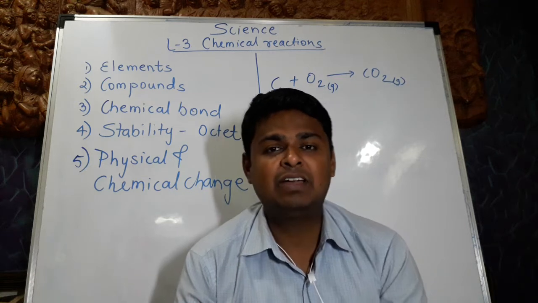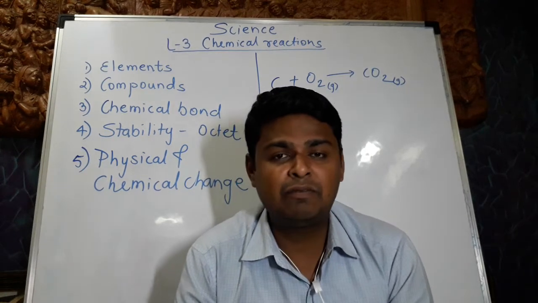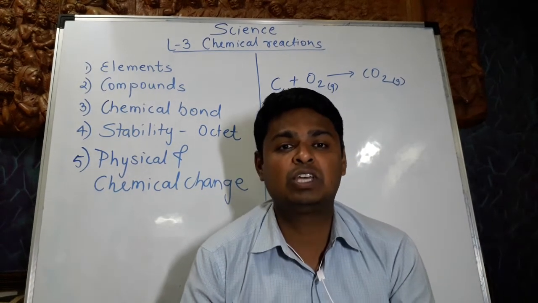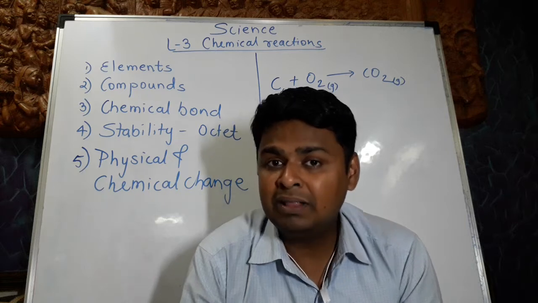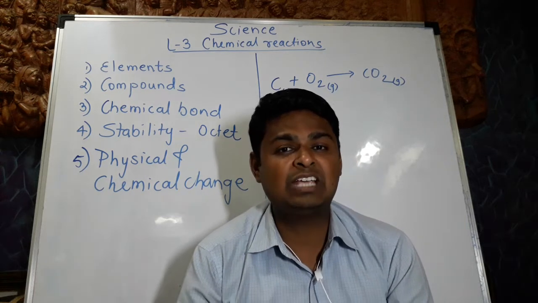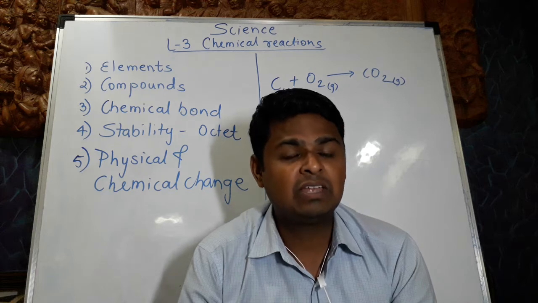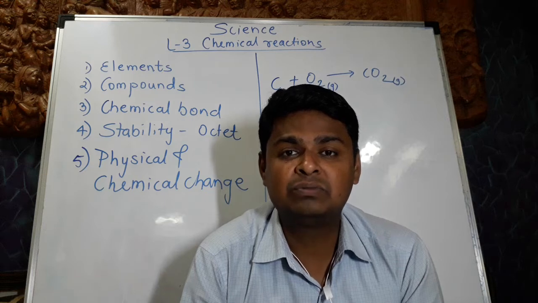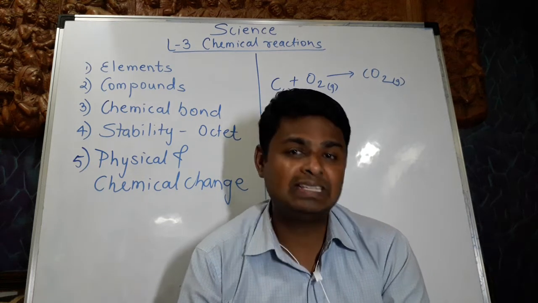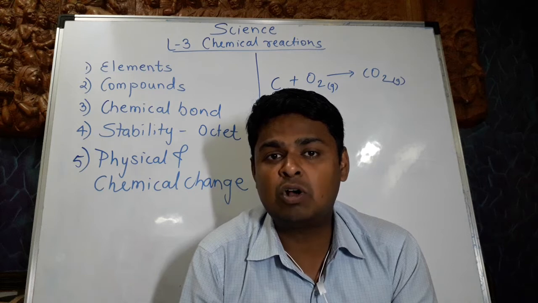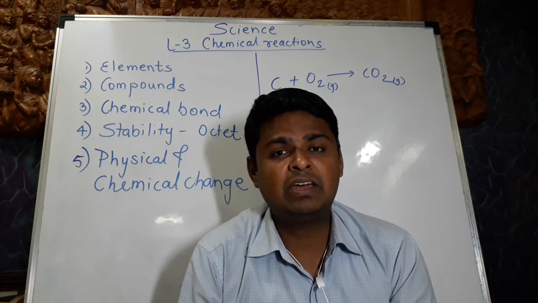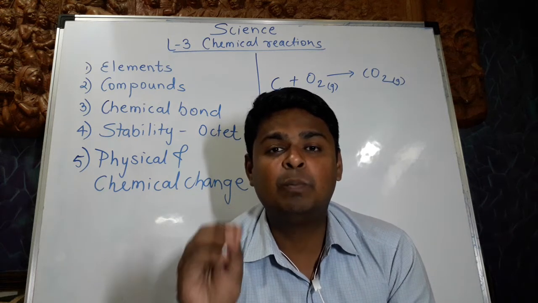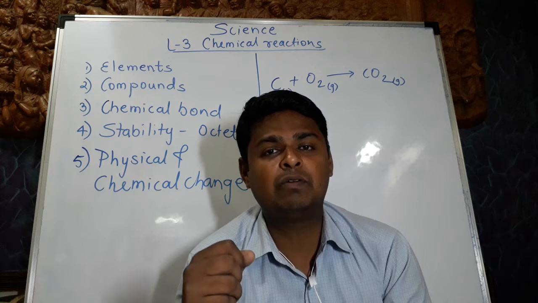If we have wood and we cut it into pieces for making furniture, that is a physical change. Conversion of ice into water is a physical change. But when we burn the wood, it becomes ash and carbon dioxide and other gases, that is a chemical change. When hydrogen and oxygen react, they form water, that is a chemical change. If you have hydrogen and oxygen mixed together, they do not form water. You need a particular condition, you have to burn the hydrogen, then water will be formed.